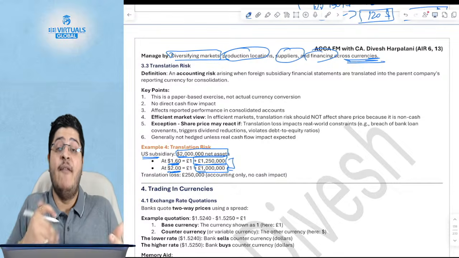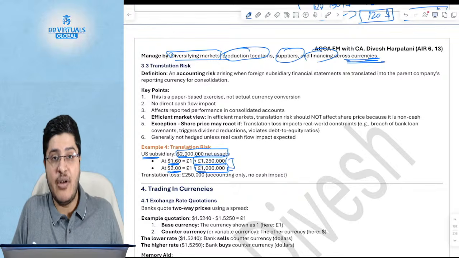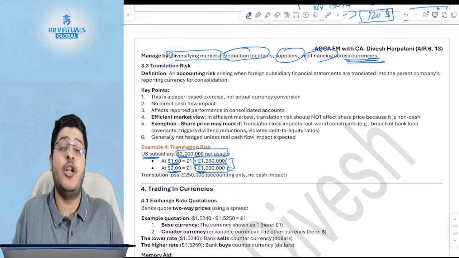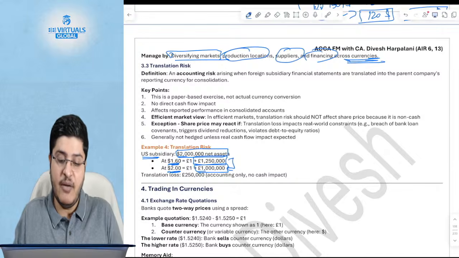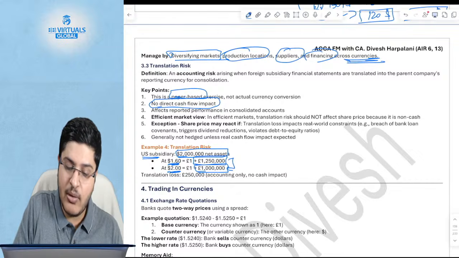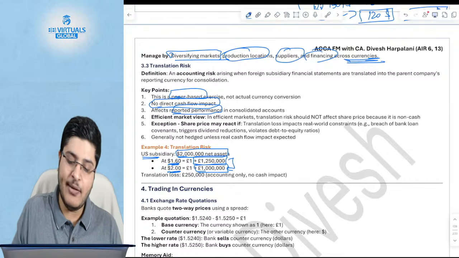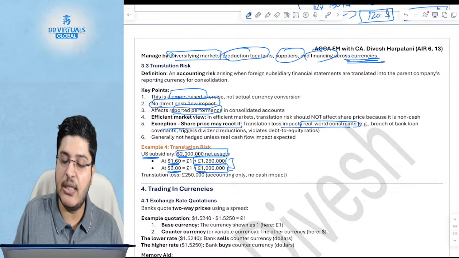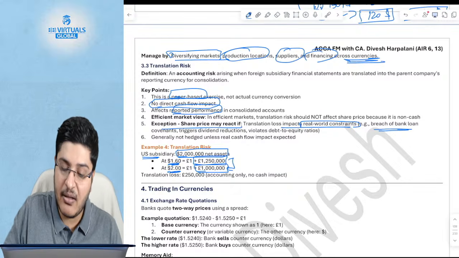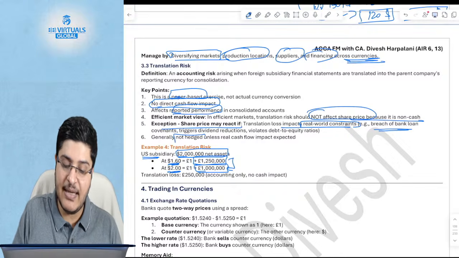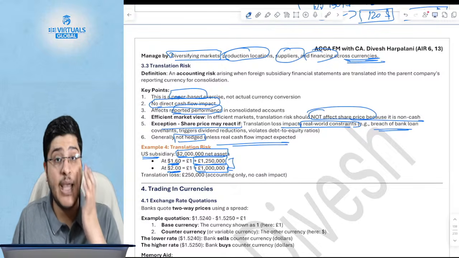But this is a paper loss when you actually make financial statements, which Vishal sir would have taught you in FR, right? When you actually sit and make the financial statements, there will be a translation loss because the dollar has depreciated versus the pound. So this is just a paper-based exercise. There is no actual cash flow. This only affects the reported performance, not the actual performance. But the share price may react only if it reflects your real-world constraints also, for example, if it causes a breach of a loan covenant. Otherwise it will not affect the share price generally, because it is non-cash in nature, and hence this is generally not hedged because there is no real cash flow impact.